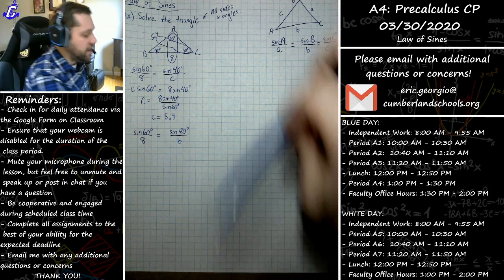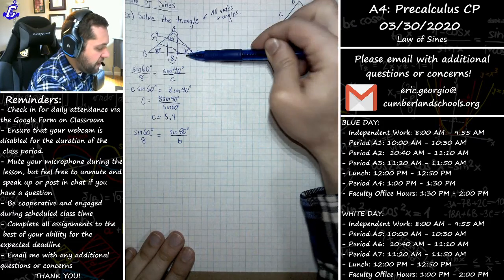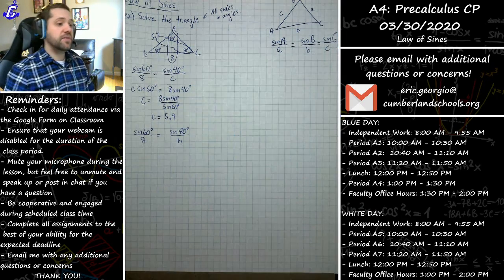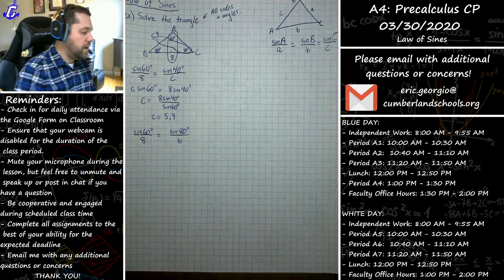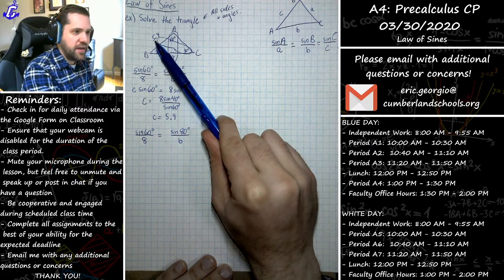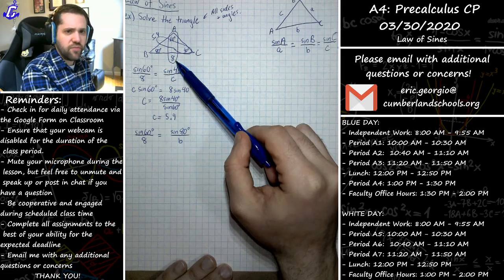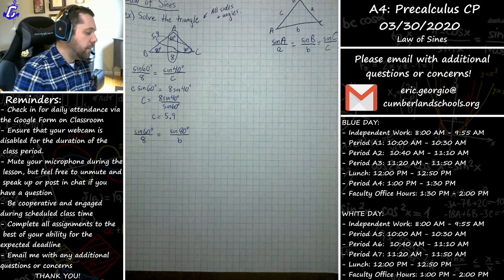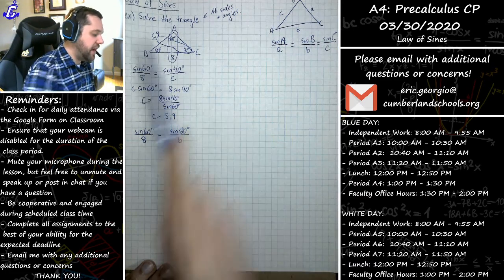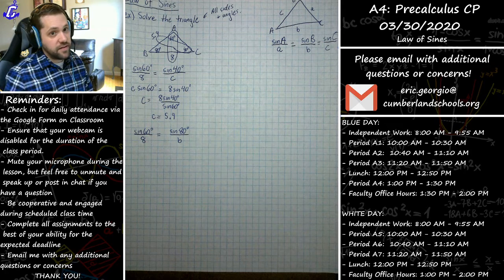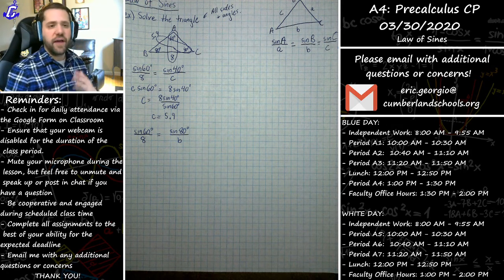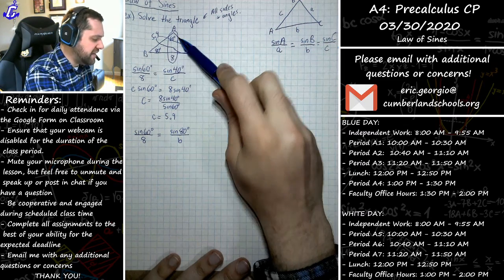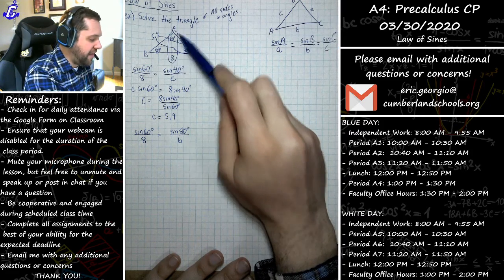In case you're wondering, yes, I could certainly use this pair, the 40 and the 5.9 here, instead of the 60 and the 8. The reason why I did not do that is because, number one, we approximated this 5.9, so I'd much rather use something that's given to me rather than something that I approximated. It'll probably result in a more accurate answer. And number two, because the sine of 60 degrees is a nice, easy value to figure out, right? We all know the sine of 60 degrees is rad 3 over 2, of course. So that makes my calculation a little easier to work with. But I always recommend working with stuff that's given to us first. That's always like the baseline that I compare everything to.